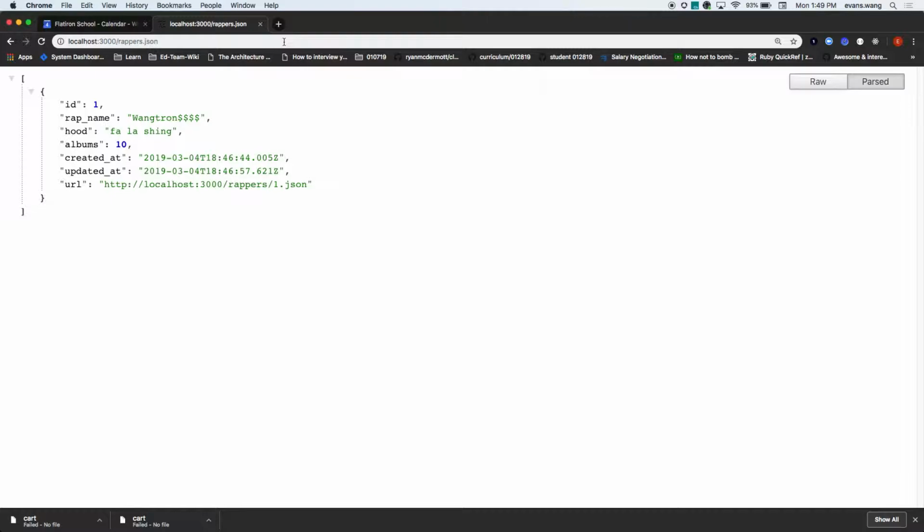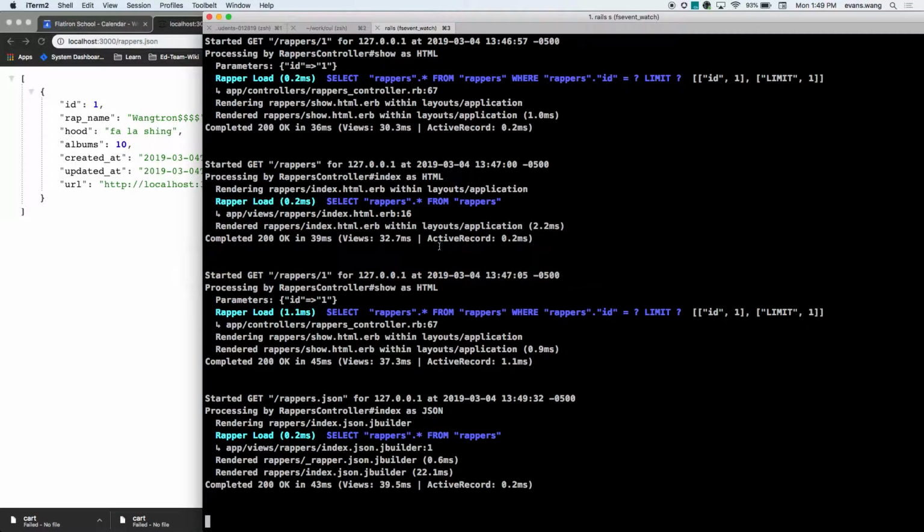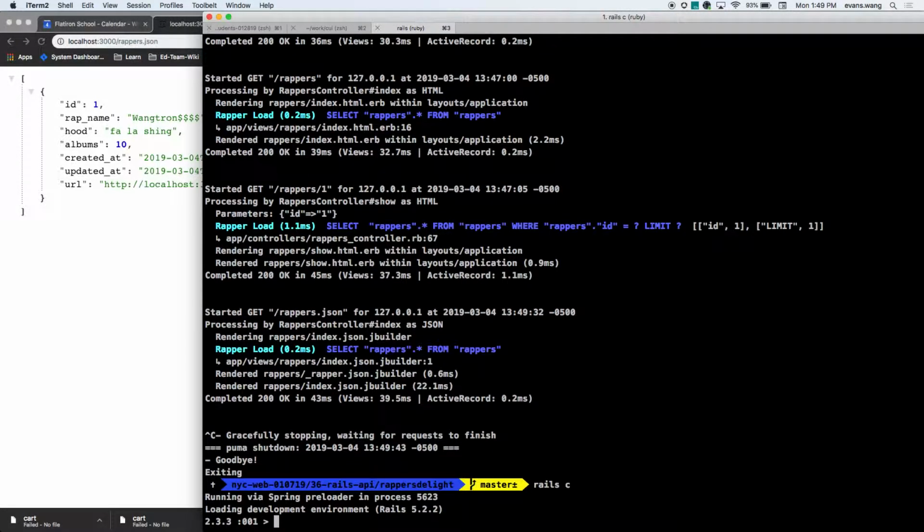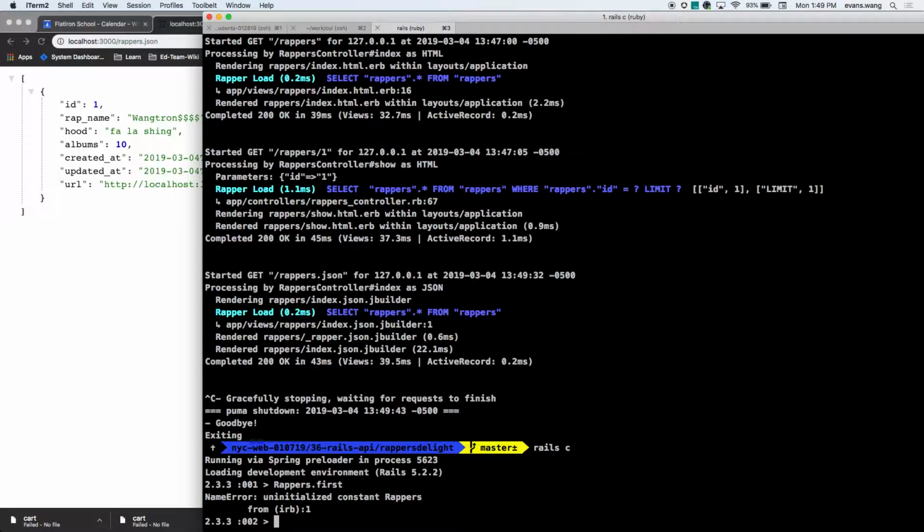Wow, 5 stars. This is what's happening. Let's take a look. I can go right into my console, and I can check what is wrappers.first. Okay, just kidding. What the? Oh, just kidding, it's wrapper, you're right. Usually Rails says, did you mean wrapper?